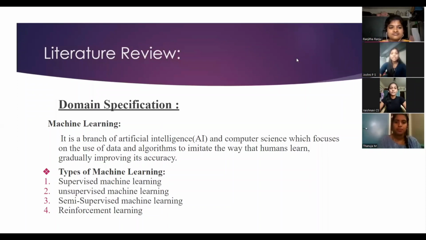Now let's start with the literature review. Domain-specific classification, machine learning. What is the meaning of machine learning? It is a branch of artificial intelligence, AI, and computer science which focuses on the use of data and algorithms to imitate the way that humans learn, gradually improving accuracy.